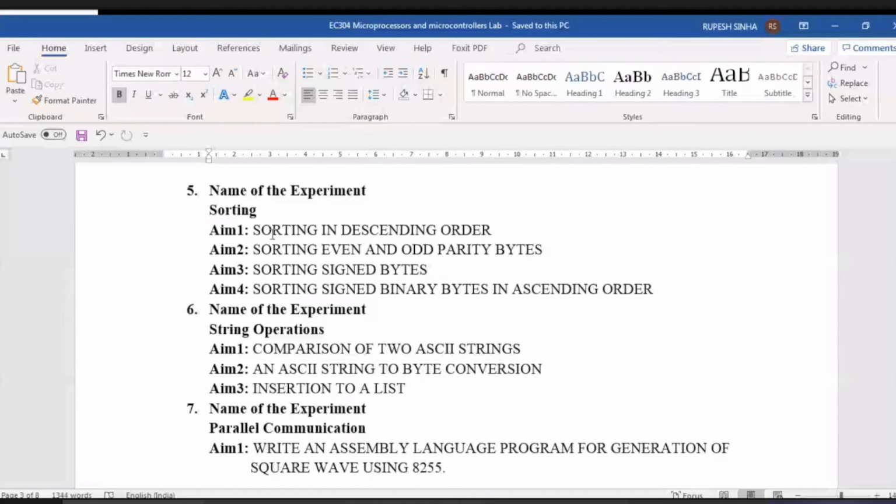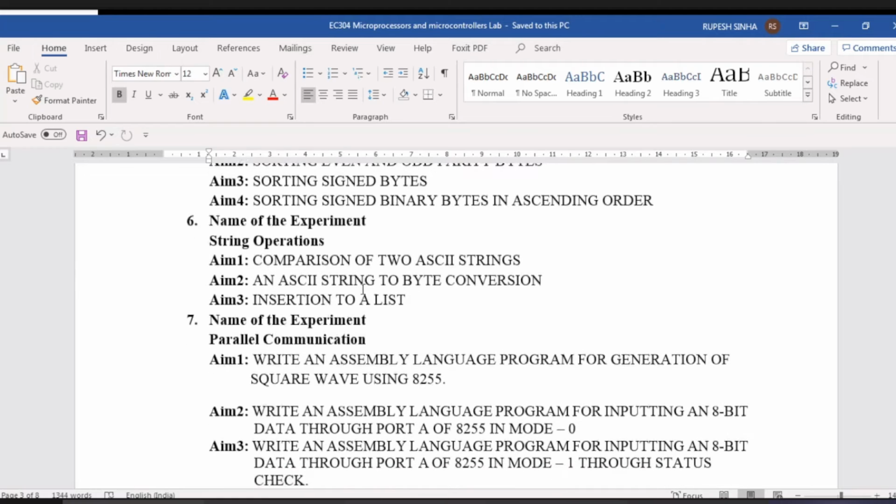Then comes sorting. Sorting in descending order, ascending order, even, odd, parity, signed bytes, signed numbers in ascending, descending, like that. Then string operation, comparison of two strings. How to convert ASCII to byte. ASCII कोड आप लोग को पता है, उसको कैसे बाइट में कन्वर्ट करेंगे.